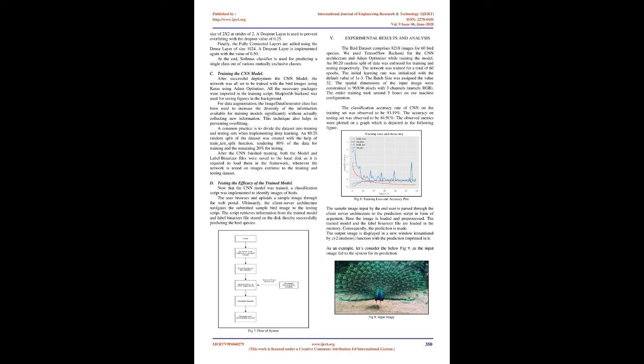A final convolution layer is used where the filter size is increased to 124, followed by implementation of the ReLU function. Max pooling is applied again with a pool window size of 2x2 at strides of 2. A dropout layer is used to prevent overfitting with a dropout value of 0.25. Finally, the fully connected layers are added using a dense layer of size 1024. A dropout layer is implemented again with the value of 0.50.